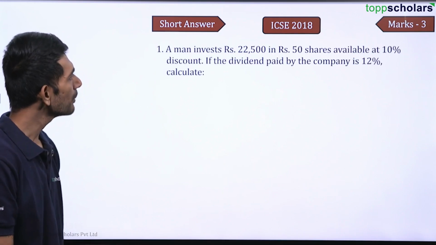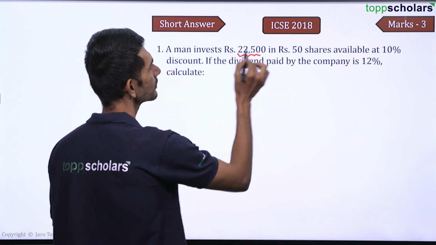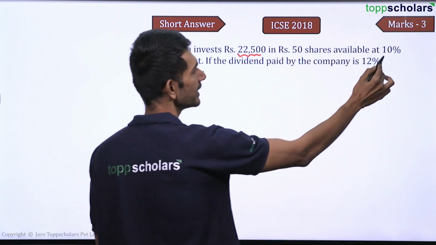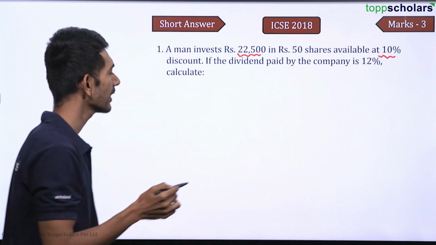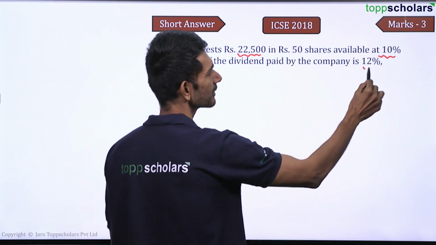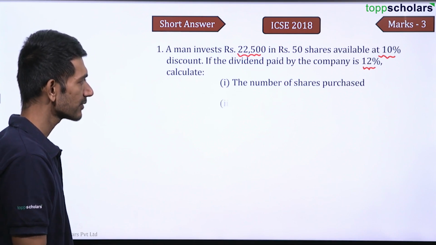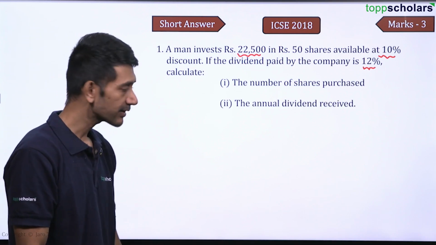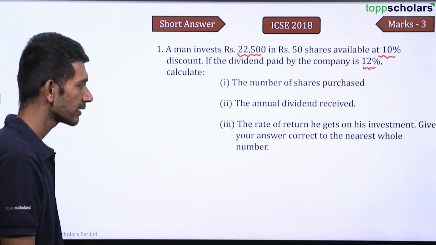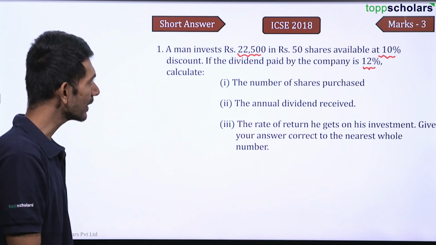The question says, a man invests rupees 22,500 in rupees 50 shares available at 10% discount, right? If the dividend paid by the company is 12%, calculate the number of shares purchased, the annual dividend received, and the rate of return he gets on his investment. Give your answer correct to the nearest whole number. So let us focus on one question at a time.